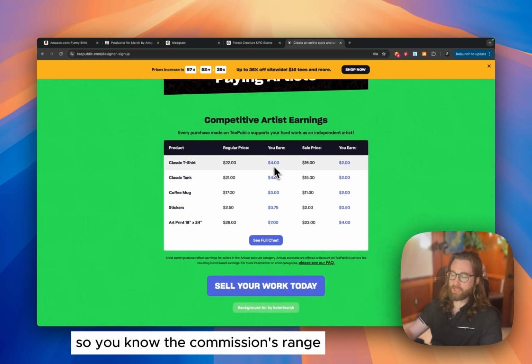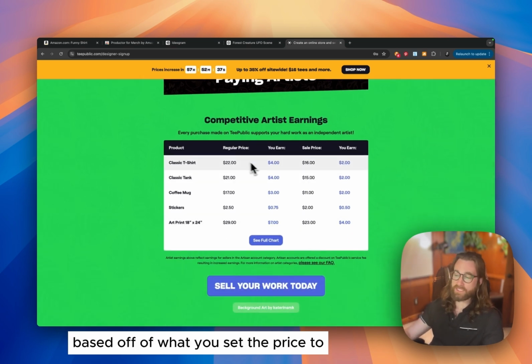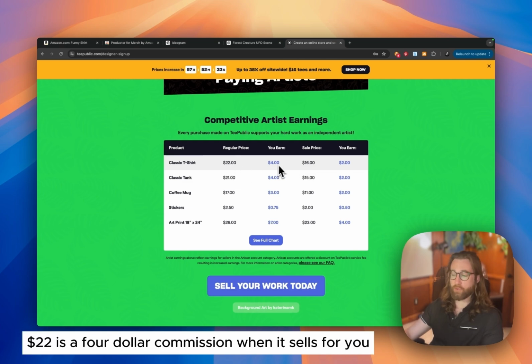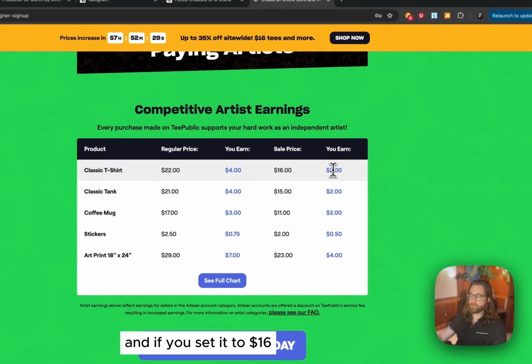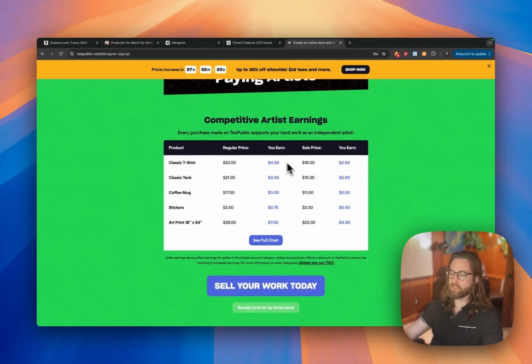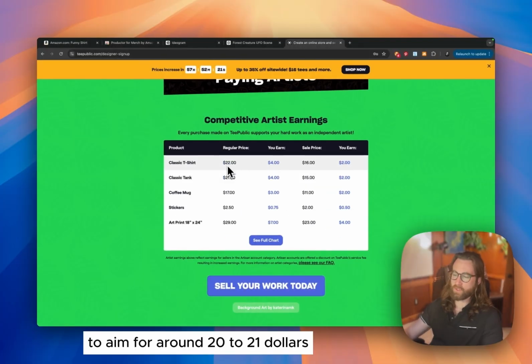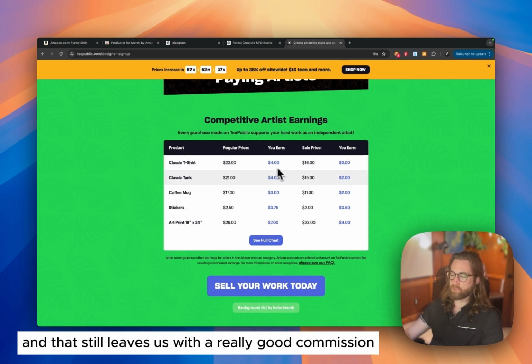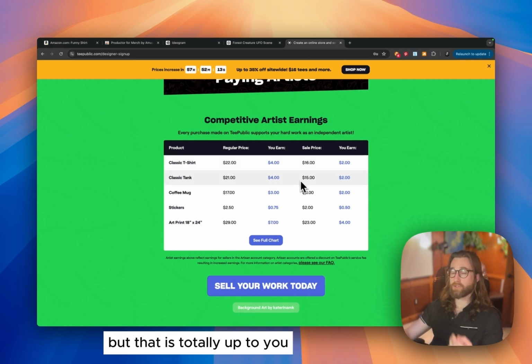So, the commissions range based off of what you set the price to. You can change the price. For example, $22 is a $4 commission when it sells for you. And if you set it to $16, you get a $2 commission. So I usually like to aim for around $20 to $21 for something like a t-shirt. And that still leaves us with a really good commission. But that is totally up to you.